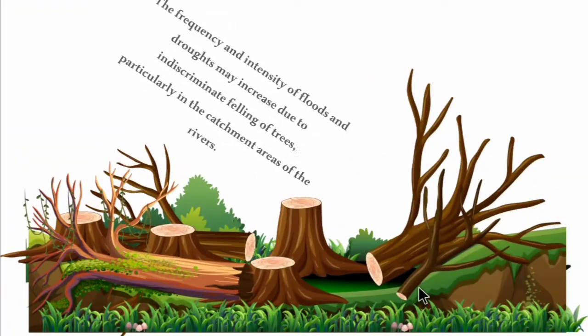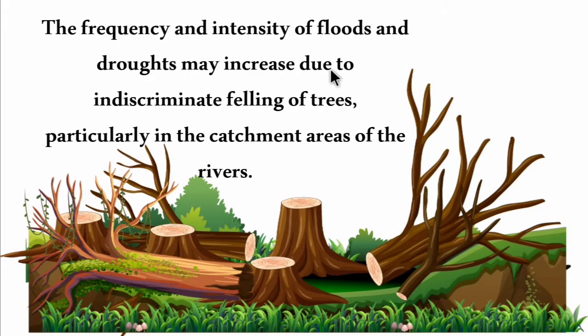For example, the frequency and intensity of floods and drought may increase due to the indiscriminate felling of trees, particularly in the catchment areas of rivers. So this is deforestation. Deforestation means cutting down of trees frequently near the catchment areas, which will result in frequent floods as well as drought. Drought means lack of water.